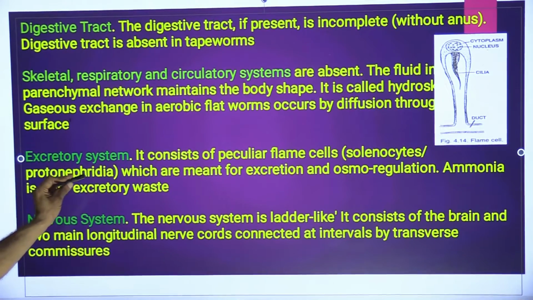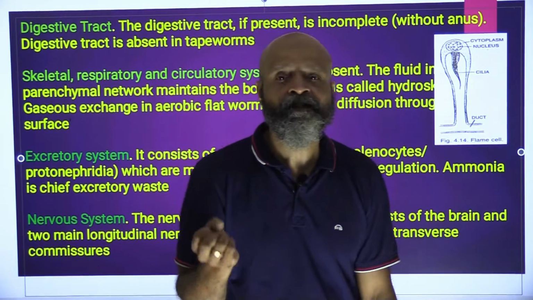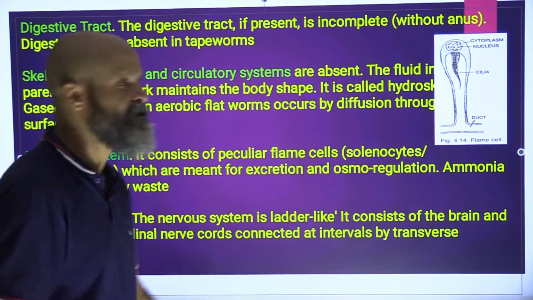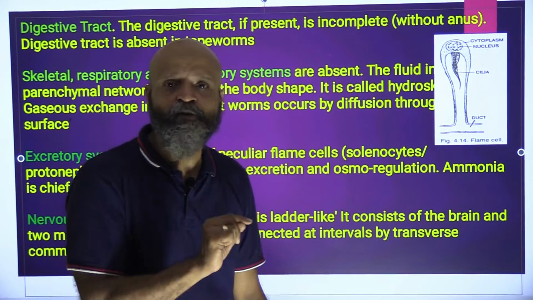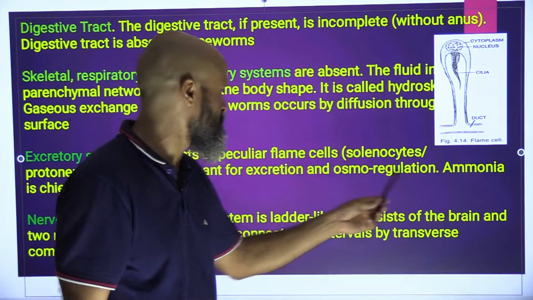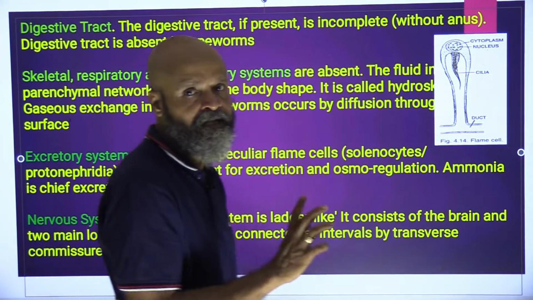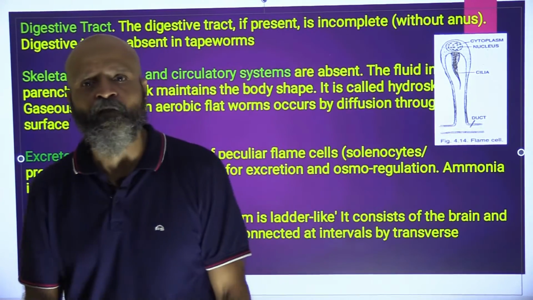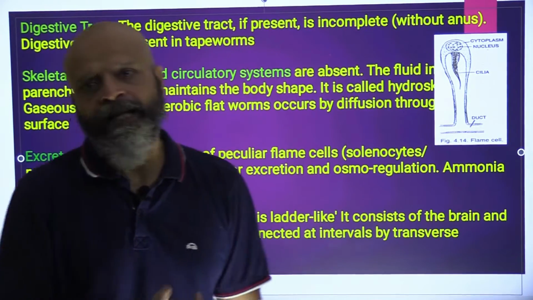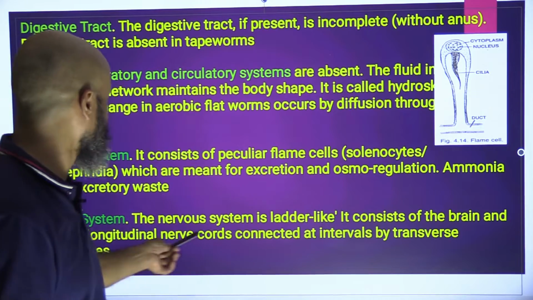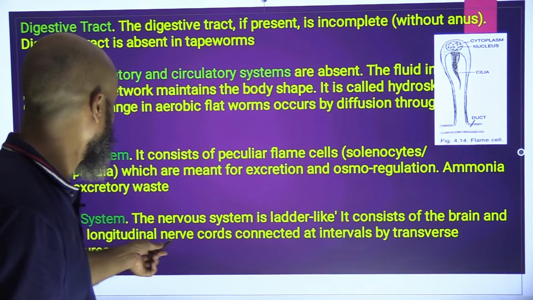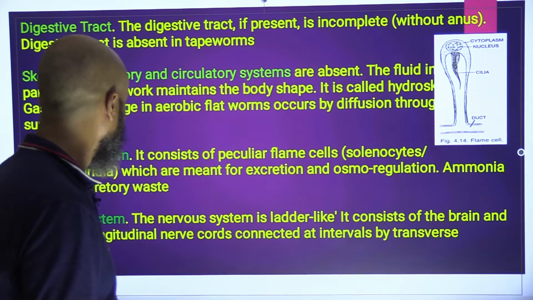Nephridia, we all know, are present in our kidneys. And these are known as protonephridia or flame cells. Protonephridia or flame cells again happen to be one unique feature of Platyhelminthes, which are meant for excretion and osmoregulation. Ammonia is the chief excretory waste. Since they live in sufficient quantity of water, they can afford to lose ammonia, and hence they would be ammonotelic. Nervous system, the nervous system is ladder like, again a unique feature. It consists of the brain and two main longitudinal nerve cords connected at intervals by transverse commissures.